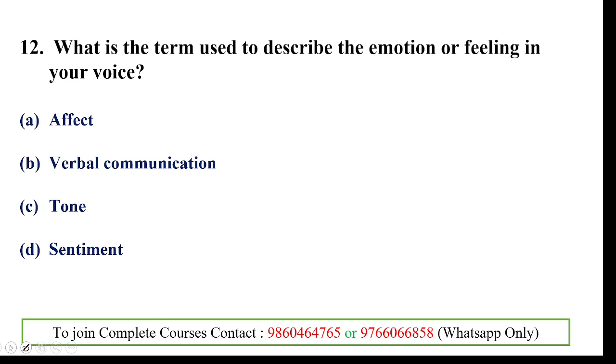So what is the term that describes the emotion and feeling of your situation? That is the tone. By using your tone modulation, your emotion and your feeling can reach another person through the tone. Clear? So that is the right answer.